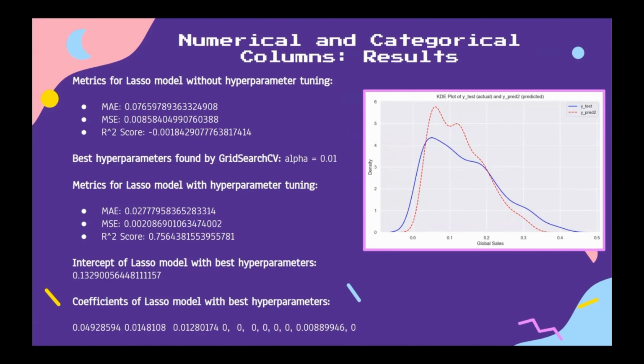Lastly, let us look at both numerical and categorical values. The KDE plot is relatively similar in shape and spread. However, since the peaks are different, there might be a slight discrepancy in the model's prediction. Both MAE and MSE values decreased after hyperparameter tuning, and the value of R-square increased. The best alpha value is 0.01. The coefficients have changed significantly, and some features now have non-zero coefficients, indicating their importance in predicting the target value.